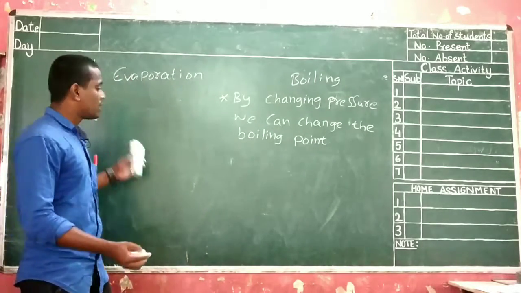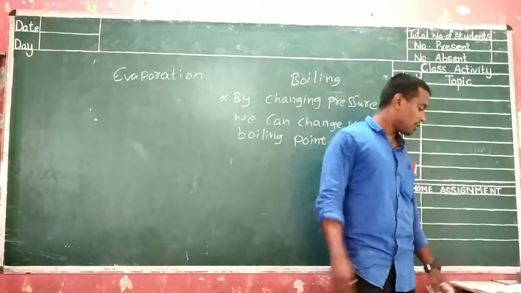So, the rate of evaporation depends mainly on three factors.